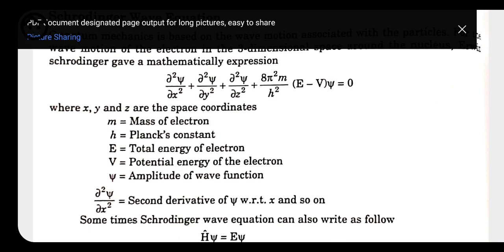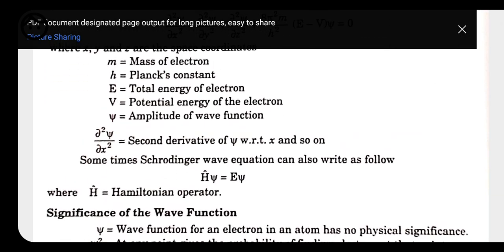Schrödinger has given one equation in differential form, H psi is equal to E psi, where H is called the Hamiltonian operator. The Hamiltonian operator is just a mathematical operator, like plus, minus, multiply and divide. This H also represents an operator which depends on the kinetic energy and potential energy. So these are the equations given by Schrödinger to explain the wave nature of the atom.